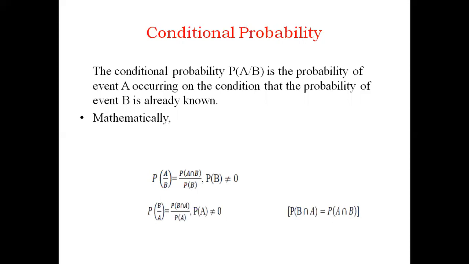Why? Because if P of B becomes 0, the probability becomes infinity, which does not satisfy the axioms of probability. Similarly, P of B given A is P of B intersection A by P of A, and P of A should not be equal to 0. The simple way to remember is that whatever event we get in the denominator, you write the probability of that event in the denominator of the expression.